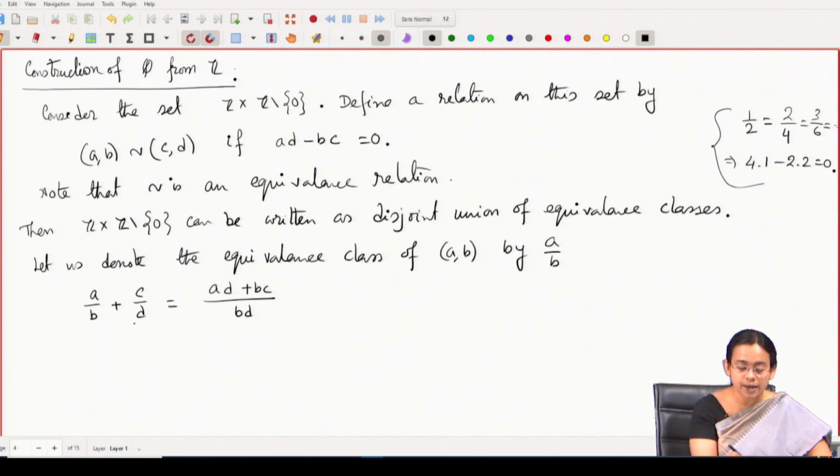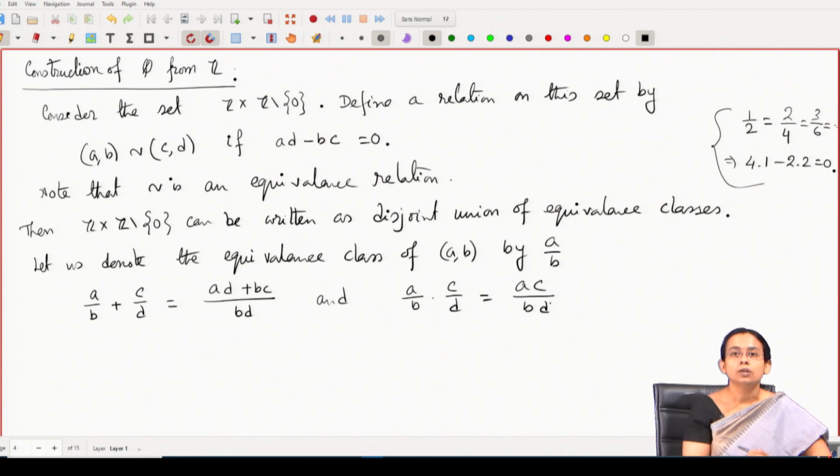I have also defined the multiplication of two rational numbers, which you already know. It is defined as AC by BD. Since the ring of integers is an integral domain and B and D are non-zero, their product is non-zero. Therefore, the product of these two equivalence classes is defined as the equivalence class corresponding to AC comma BD.